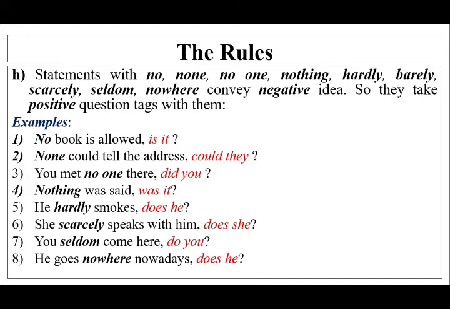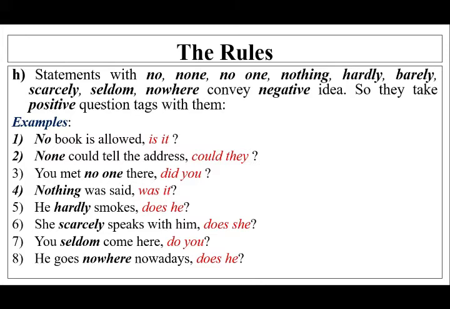In the first two rules, what we have learned is that in case of an affirmative sentence, the question tag will be negative, and if the sentence is a negative one, the question tag will be a positive one.